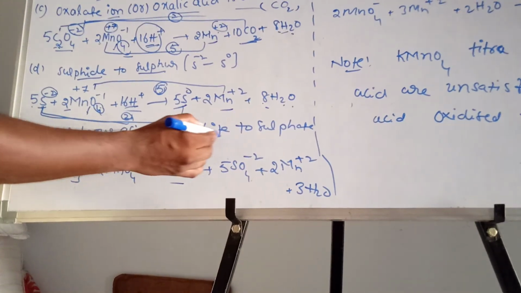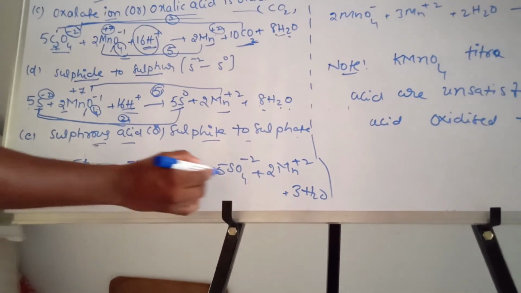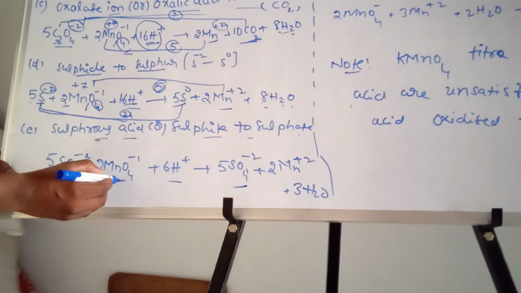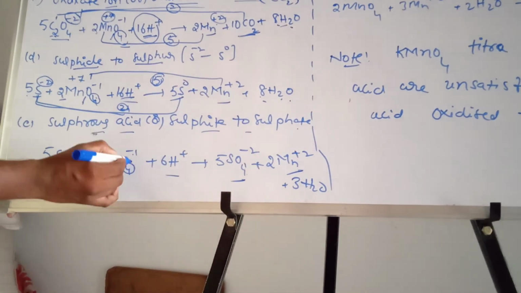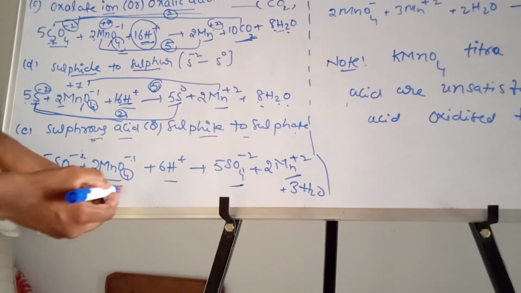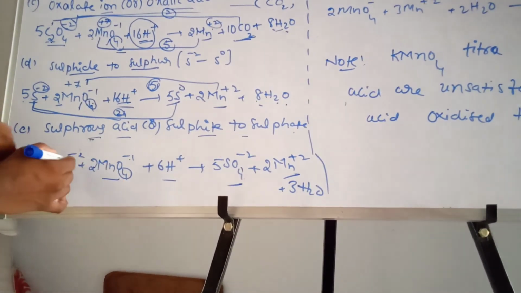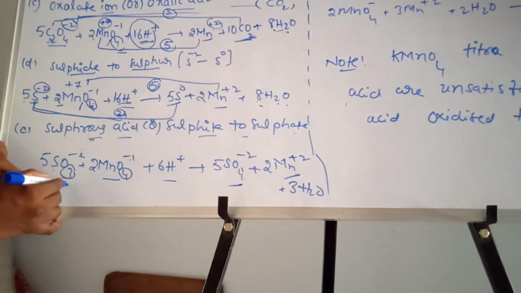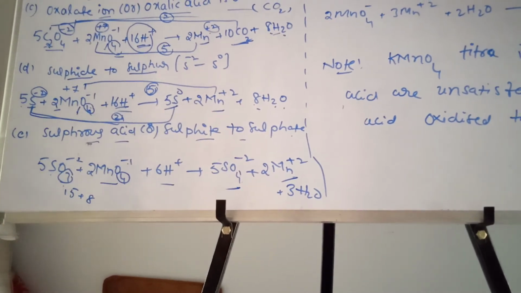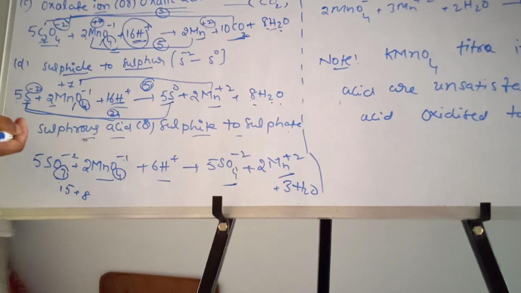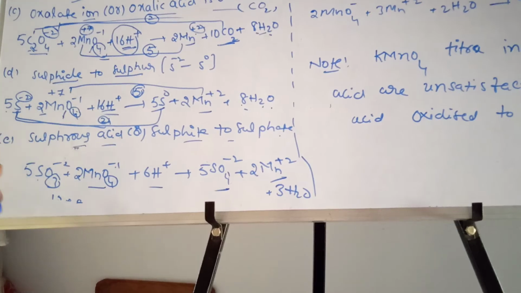And sulfurous acid or sulfite to sulfate. You know this one. SO3 power minus 2 is converted to SO4 power minus 2. 2 moles of MnO4 power minus 1, 2 moles of Mn power plus 2. And here 2 fours are 8. 5 threes are 15. 15 plus 8, 23. Okay, you have to do balancing yourself. Okay, now this is the overall balanced reaction.